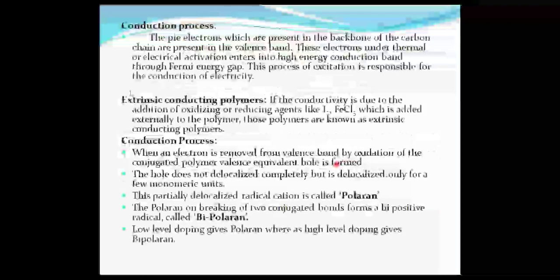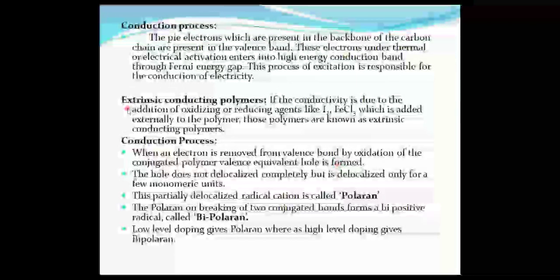Now we will see the difference between extrinsic polymeric conductors when compared with intrinsic polymeric conductors. In the extrinsic case, we are adding two types of reagents. Simply, when we take polyacetylene as a conduction polymer, we add some impurities, and those impurities are of two classifications. The first classification is Lewis acid, and the second classification is Lewis base.